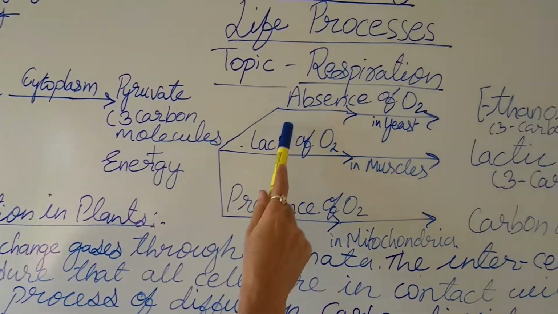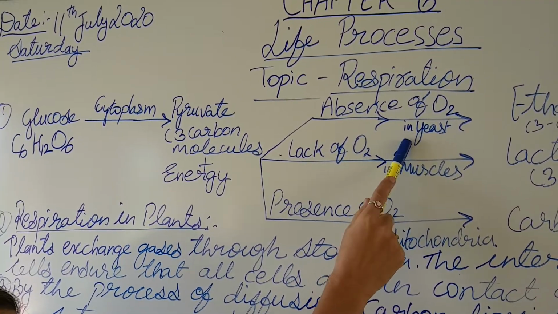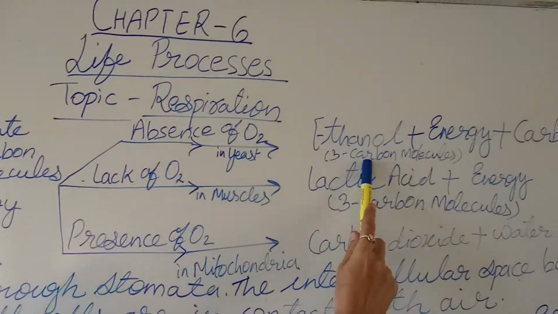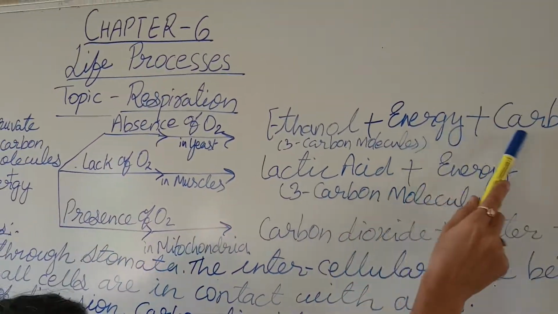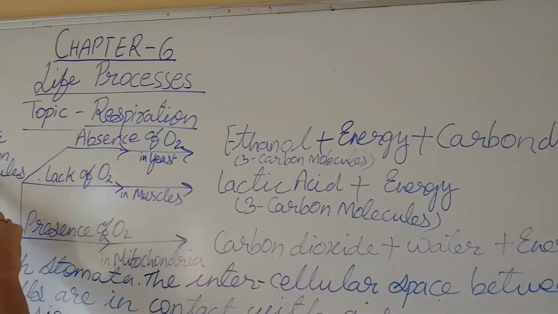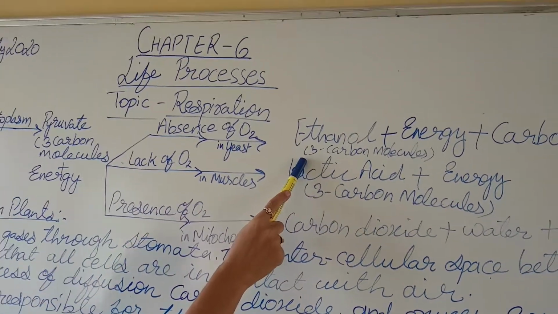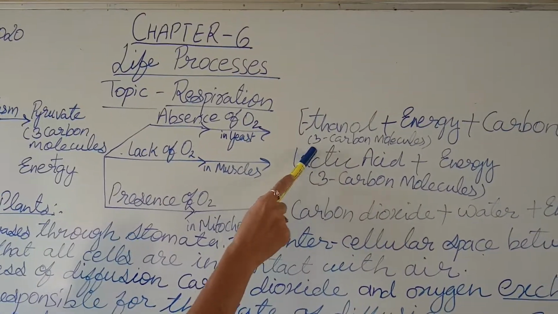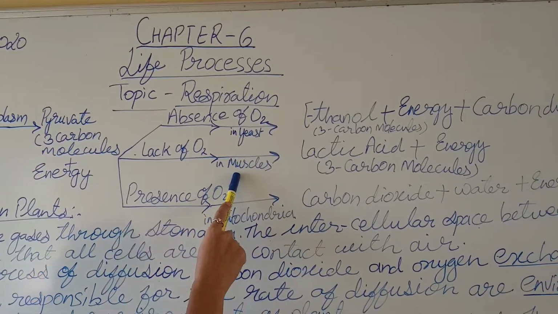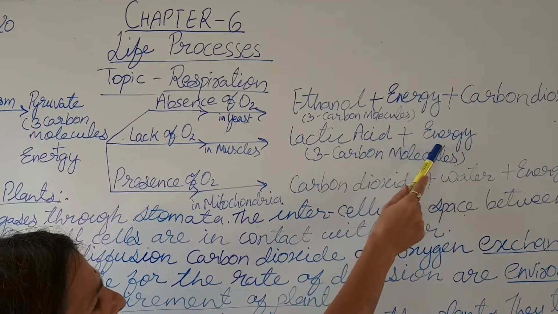Then there are 3 pathways. In absence of oxygen, a process observed in yeast, the products are ethanol, carbon dioxide and energy. Here also 3 carbon molecules get converted. Then in lack of oxygen, which takes place in muscles, it forms lactic acid and energy.